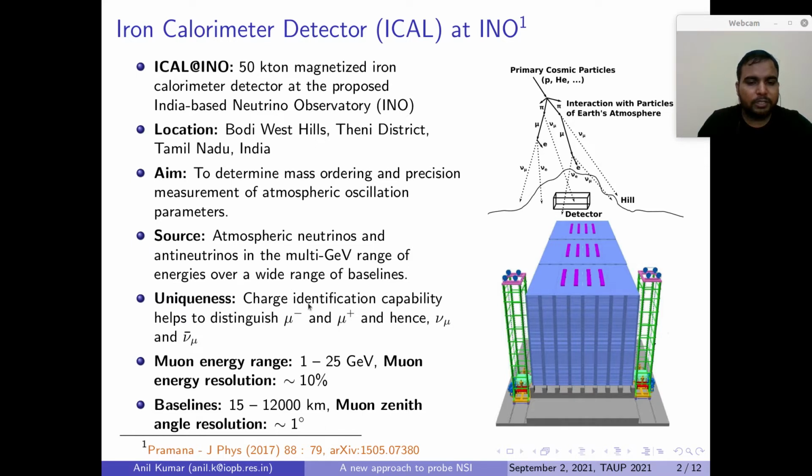The unique capability of the ICAL detector is that it can distinguish mu minus and mu plus charges which are produced during the interactions of neutrinos inside the detector. Hence, it can distinguish muon neutrino and muon antineutrino in the multi-GeV range of energy. The energy range for this detector is about 1 to 25 GeV, and the energy resolution for muons is very good, around 10 to 15%. The baseline accessible to this detector is from 15 km to about 12,000 km, and the zenith angle resolution is less than 1 degree. More details can be found in the white paper for the ICAL.